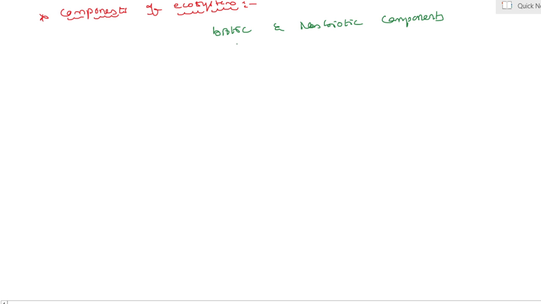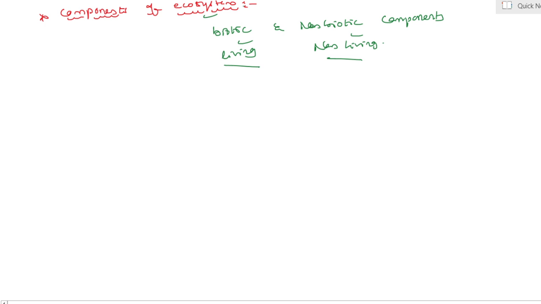Yes, biotic means living, abiotic means non-living. Clear? Total interaction between living and non-living is termed as what? Ecosystem. Yes, my dear students.